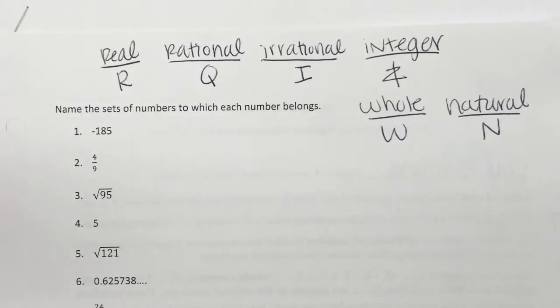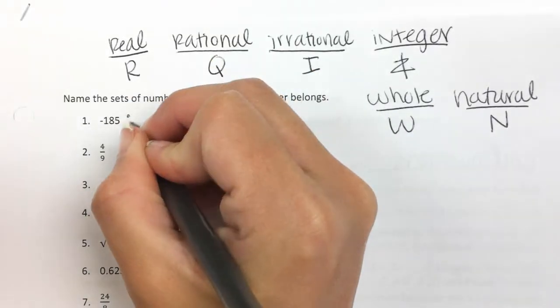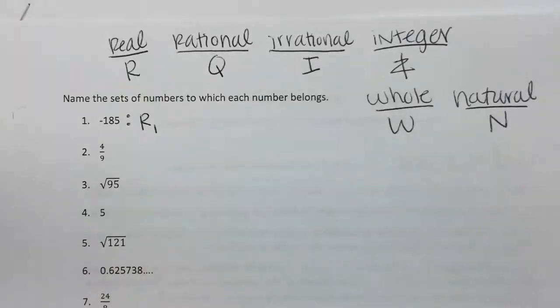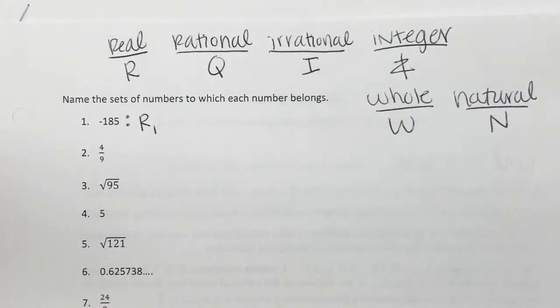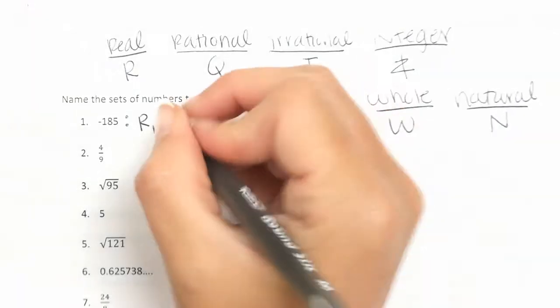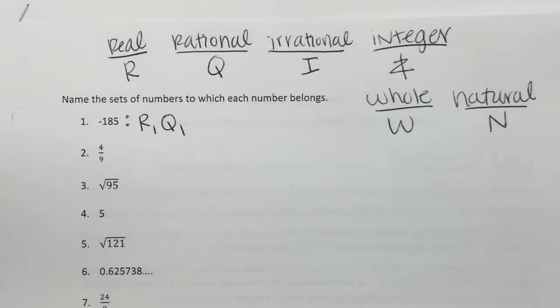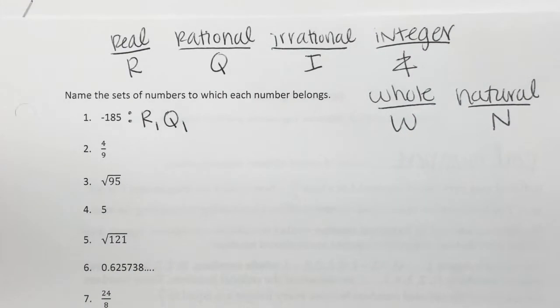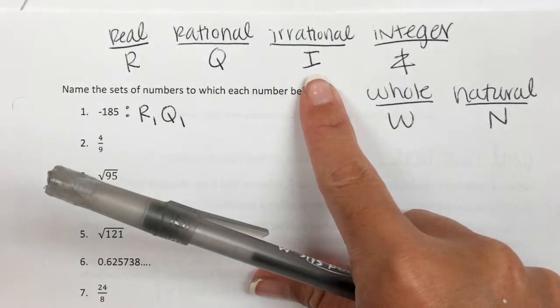So the number negative 185, is it real? Yes, all of these are going to be real. Is it rational? Yes, because how could I write it as a decimal? 0.0, which ends. Very good. Is it irrational? And can something be rational and irrational? No. So once it's rational, you don't have to worry about checking for irrational.